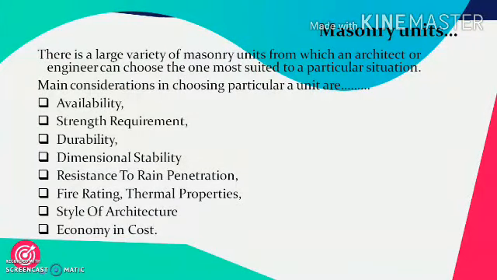Masonry, in simple words, can be called a wall. The wall can be made by using a number of individual units. Those units are called masonry units. There is a large variety of masonry units from which an architect or engineer can choose the one most suited to a particular situation. While selecting these units, one must be very critical, as the choice is based on a number of constraints.